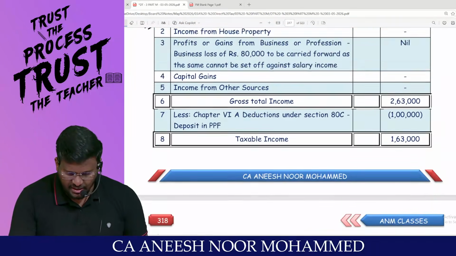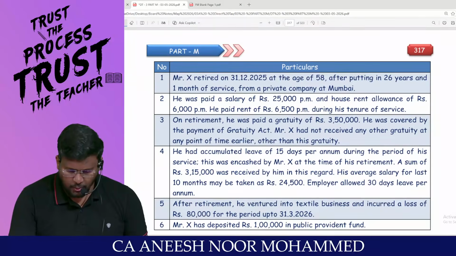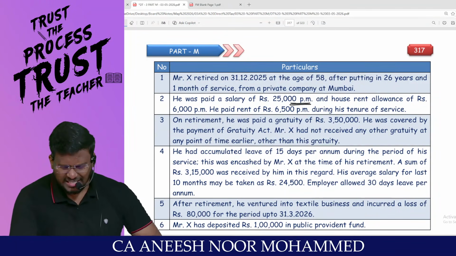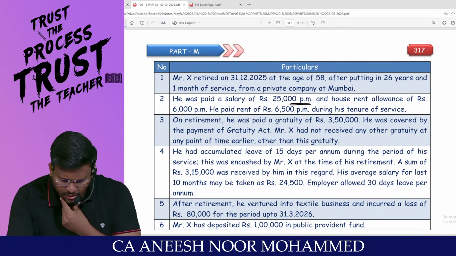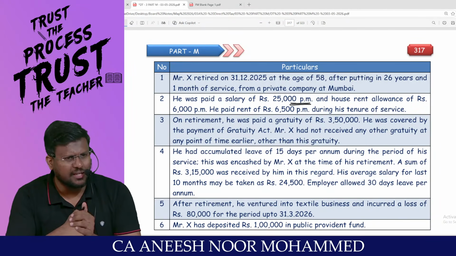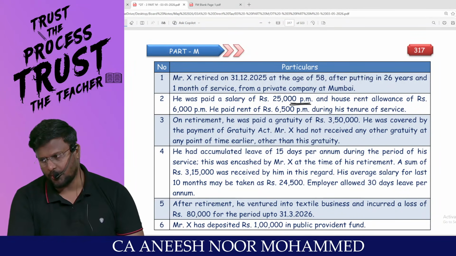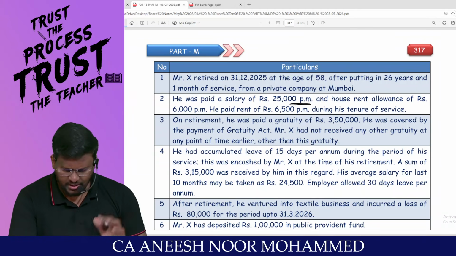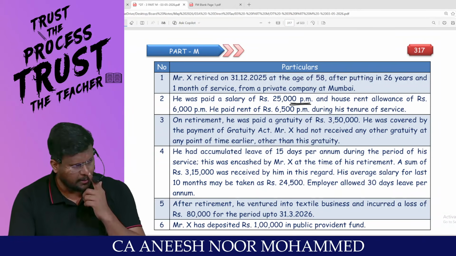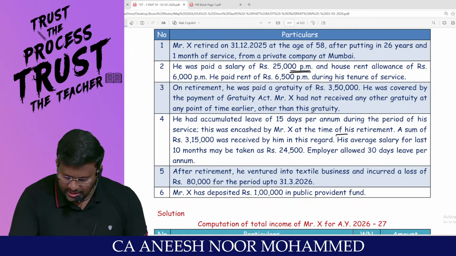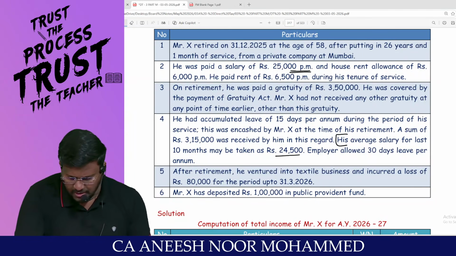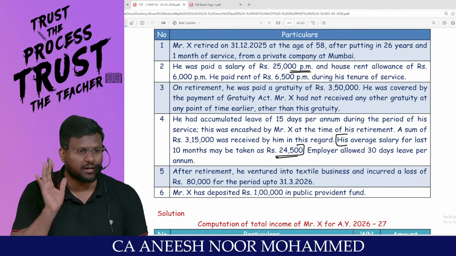What is the salary details they have given? 25,000 per month. Is there any incremental concept and all given? What is salary? Salary means basic salary plus DA if provided in terms of employment plus commission as a fixed percentage of turnover. Is there any DA concept? No, sir. But here, look, average salary for the last 10 months may be taken at 24,500.